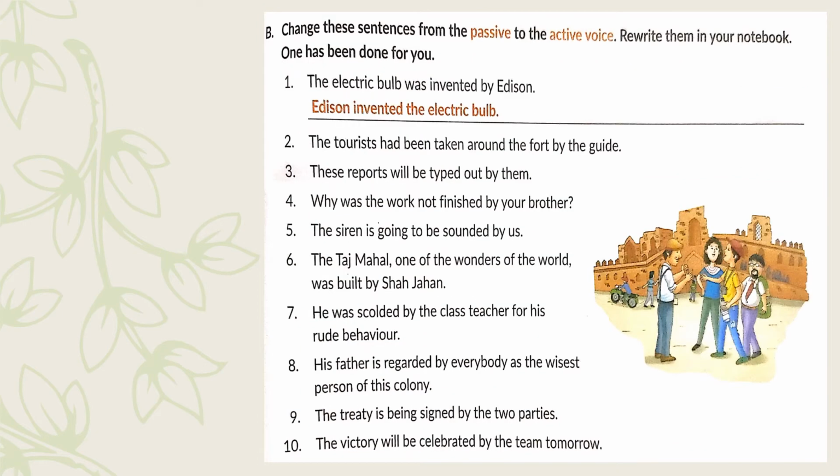Coming to the second exercise, change these sentences from the passive to the active voice, and once again write them in your English notebooks. The first one is already done. The electric bulb was invented by Edison. Edison invented the electric bulb. See the second one. The tourists had been taken around the fort by the guide. The answer would be: the guide had taken the tourists around the fort. These reports will be typed out by them. They will type out these reports.